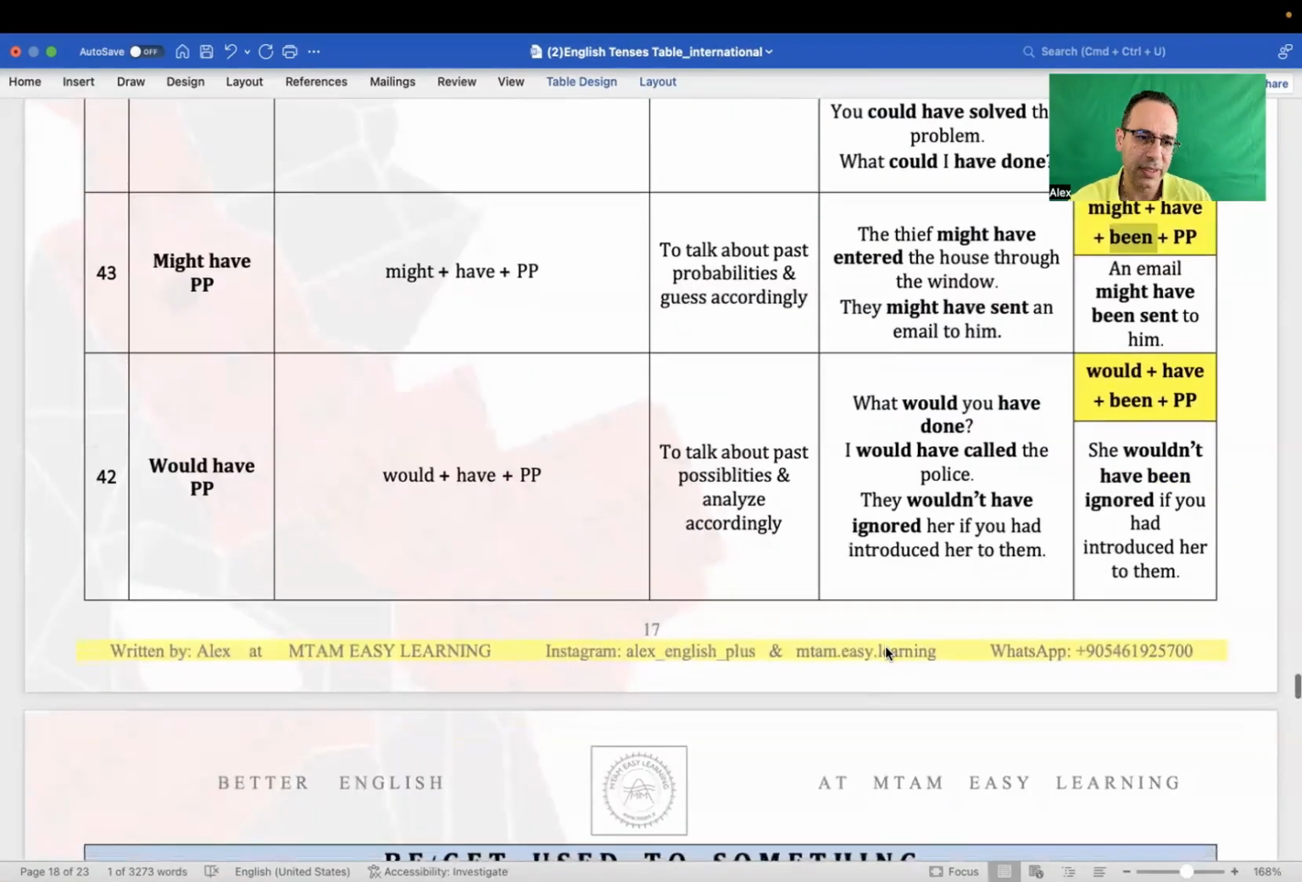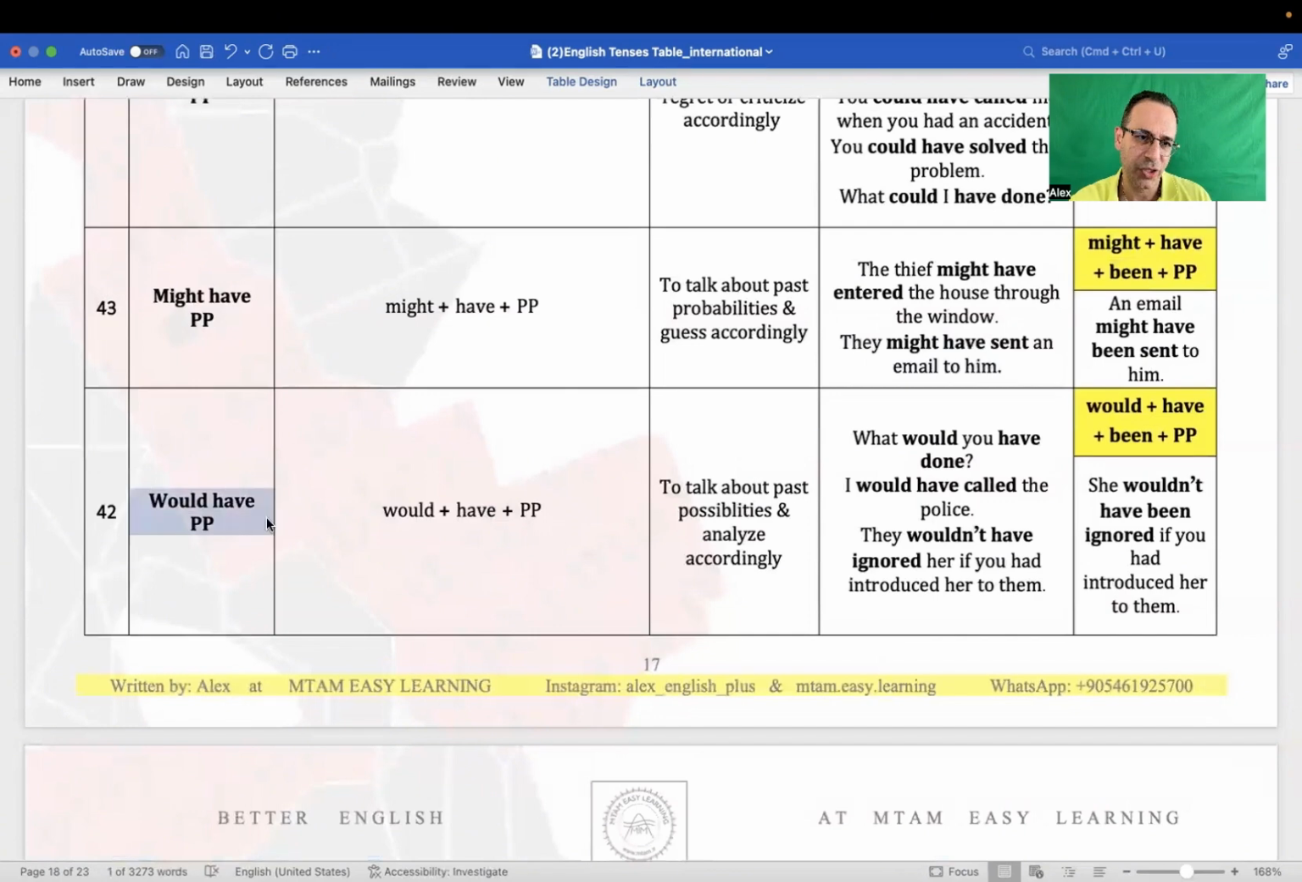And the last but not least is would have plus past participle, which is basically used in conditionals, mostly conditional type 3. We use it to talk about past possibilities and analyze accordingly. For example, what would you have done in the past? If you were me, this is like seeking advice to get help. Like, I would have called the police. Then you're helping your friend with some advice about the past thing. But of course, there is a hint of criticism in that too. For example, I would have called the police. It means, what the hell did you do? That was not the right thing you did.